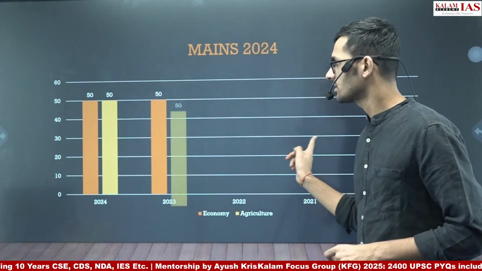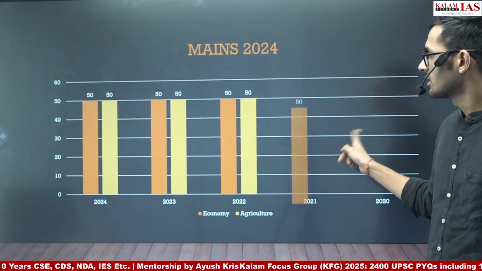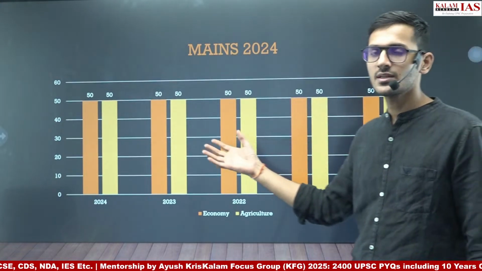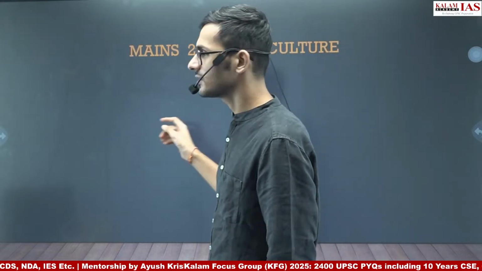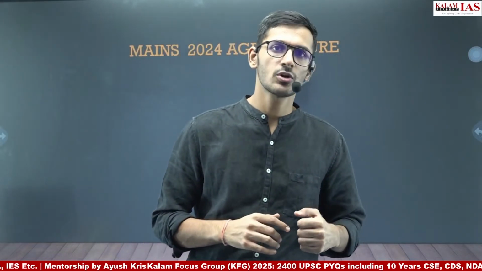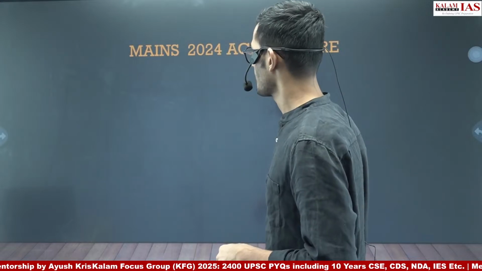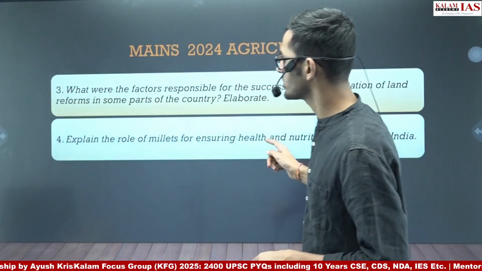So 50 marks every year for the past 5 years we have been getting, each from economy as well as agriculture. So we can say there's definitely a pattern, the pattern is fixed now. First, second, 11th and 12th questions will be from economy. Third, fourth and 13th, 14th questions will be from agriculture, and this year also the same happened. So this year there were 4 questions from agriculture.